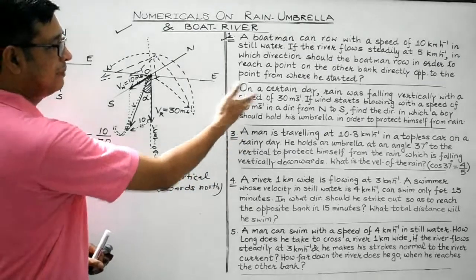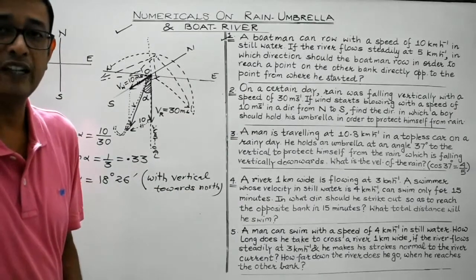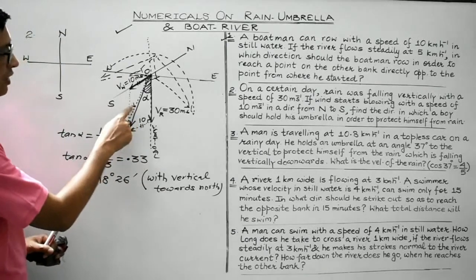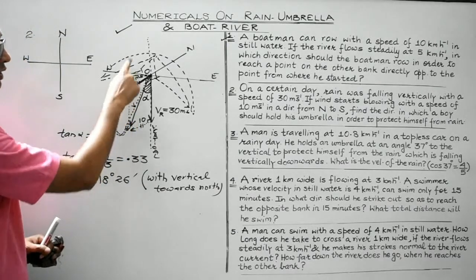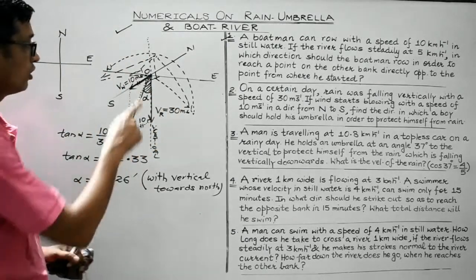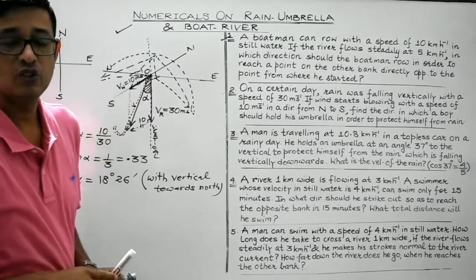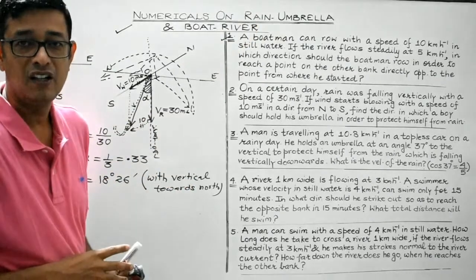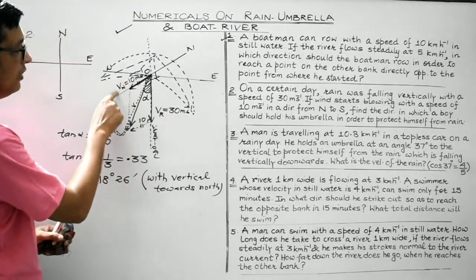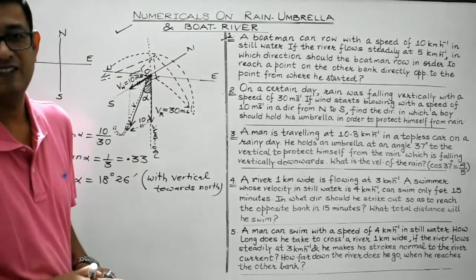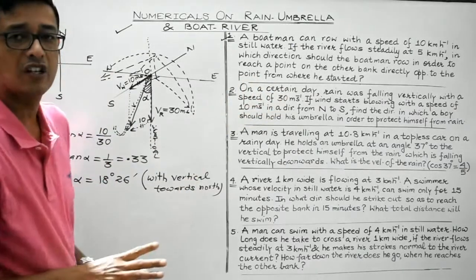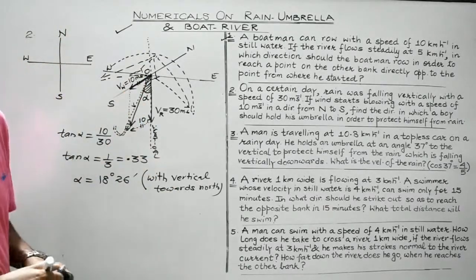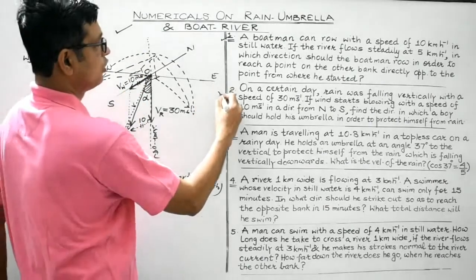So in case in the same question, if you were asked to find out the resultant velocity, that would also have been easily done. The magnitude of the resultant would have been equal to square root of 10 square plus 30 square, because these two are perpendicular to each other. So the net effective velocity with which the raindrop strikes the umbrella would have been square root of VW square plus VR square. Clear? It's not asked in the question, but still, just for your reference, it can be easily done, right? Okay, so we are over with question 2 as well.